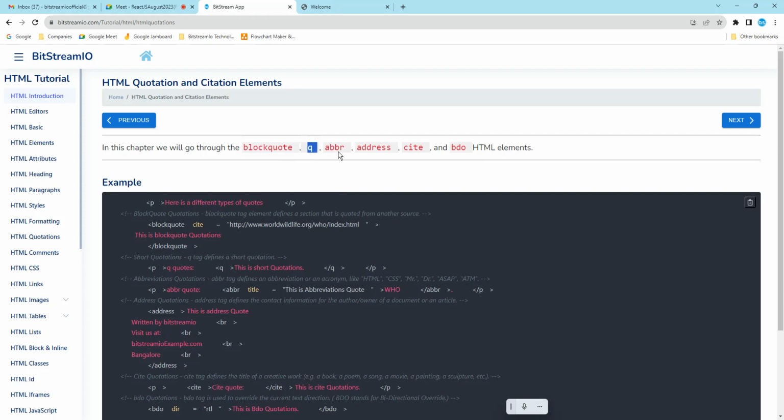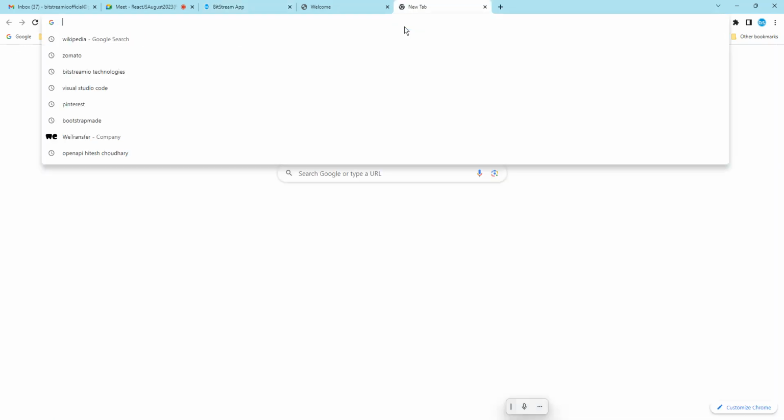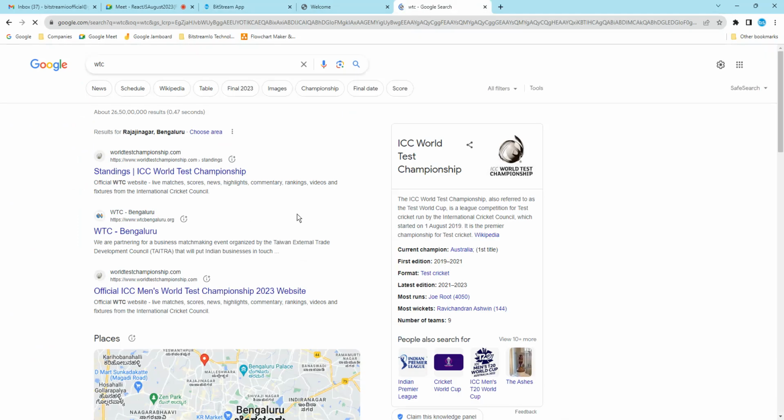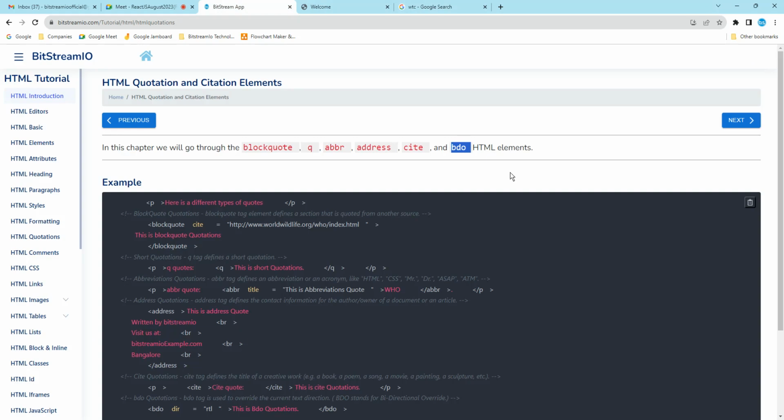Okay. Q, abbreviation, address, city, video are there. What is a quotation? You might see the World Trade Center. For World Trade Center, we are using just a word called WTC. So that is a shorthand. Here we are discussing the abbreviation.